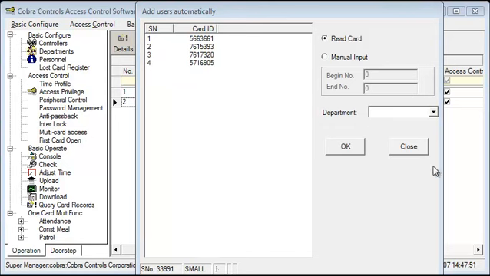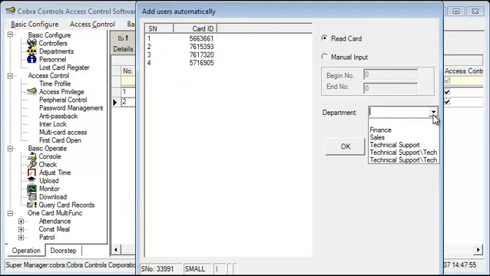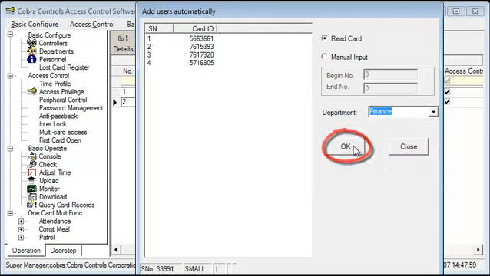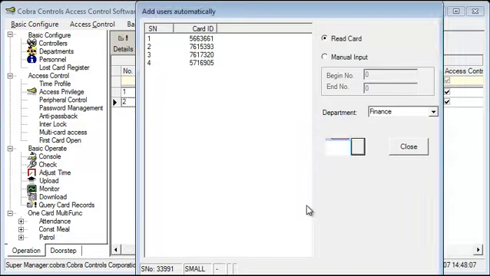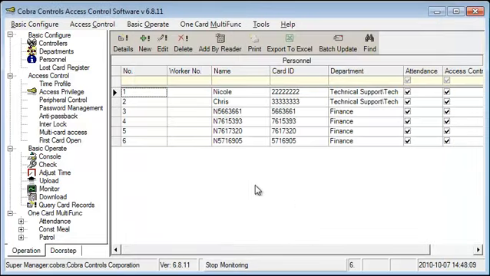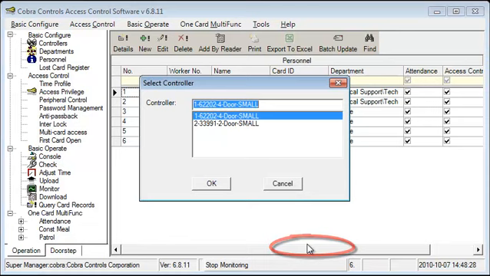If you would like to assign the card IDs to a department, select a department from the drop-down window, and then click OK. A pop-up will appear letting you know that you have added 4 users in this case. You will have to go back and edit the information manually and add the user's name. Another way to add by reader is by right-clicking in the window and selecting Add by Reader, and you can just continue the process that way.